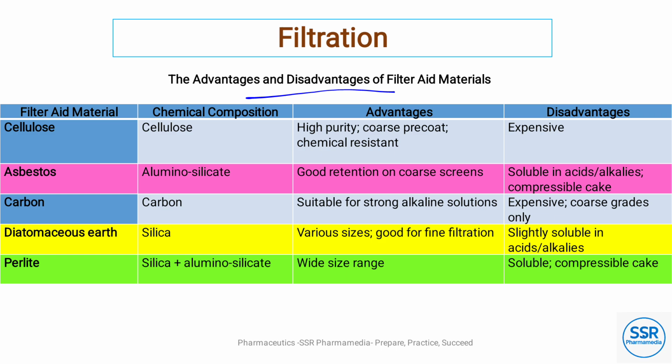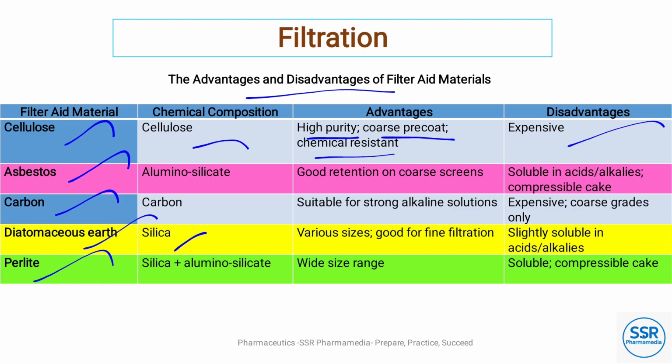Filter aid materials mainly used are cellulose, asbestos, carbon, diatomaceous earth, also called silica, and perlite. Cellulose is high purity, coarse, used for pre-coat, chemical resistant, and expensive.